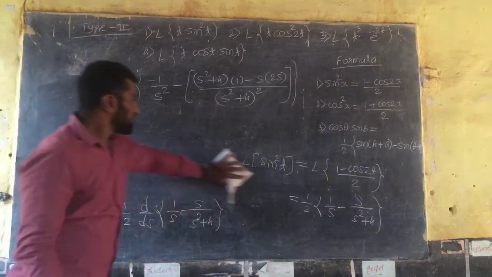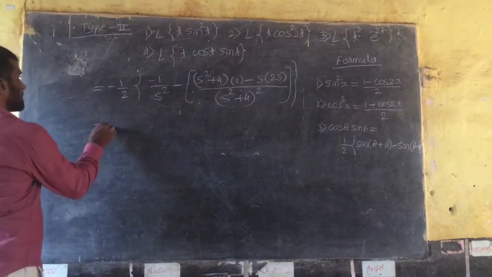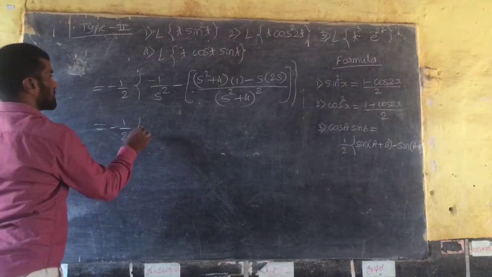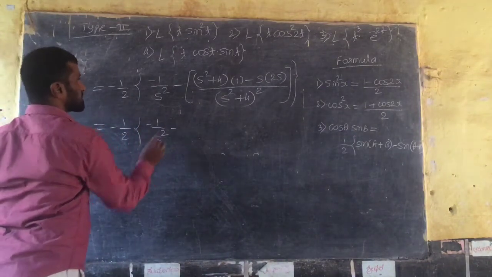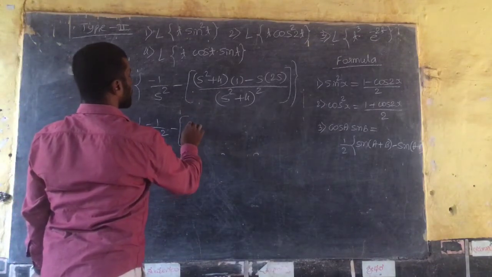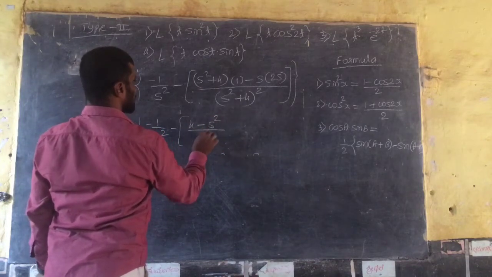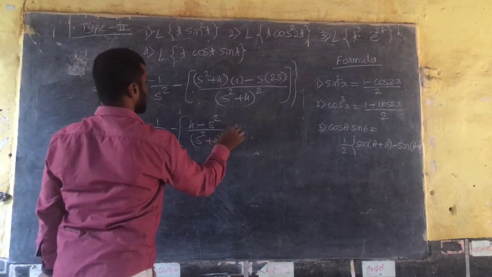So next simplify, that is minus 1 by 2 into minus 1 by s square minus, simplify this: 4 minus s square divided by s square plus 4 whole square.